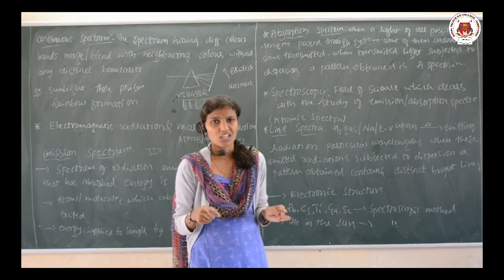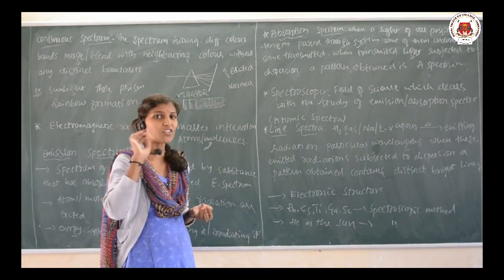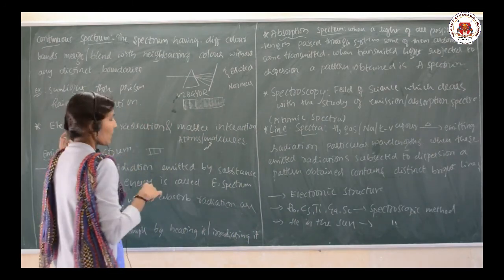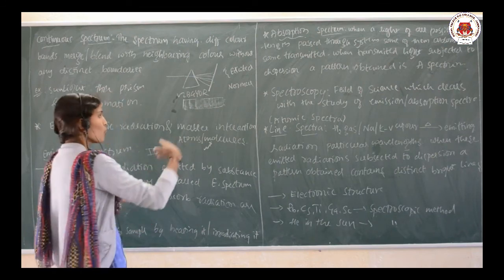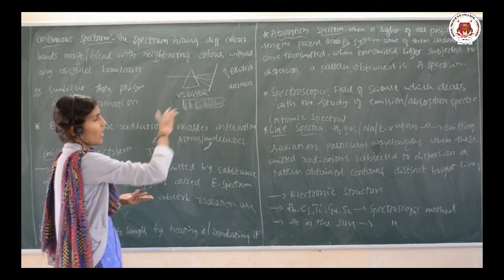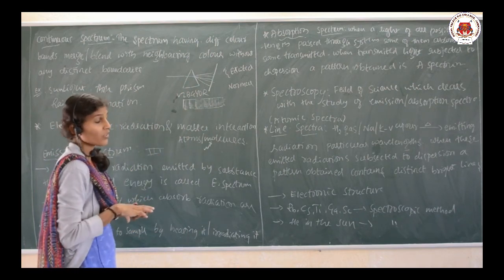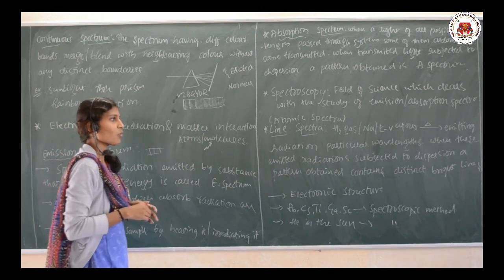So, this is how spectroscopy has a huge application, and each term in the spectra is important: what is continuous spectrum, what is line spectrum, what is emission spectrum, what is absorption spectrum. All are important terms in spectroscopy, and in our next class we will study the line